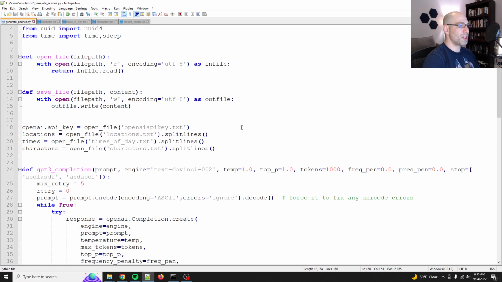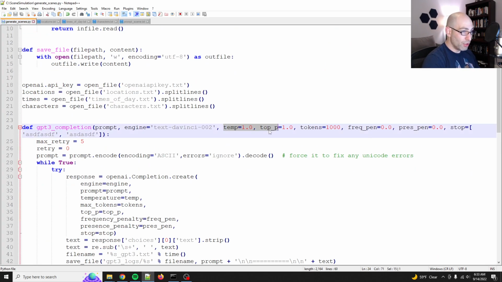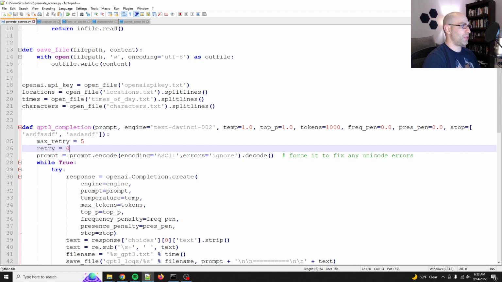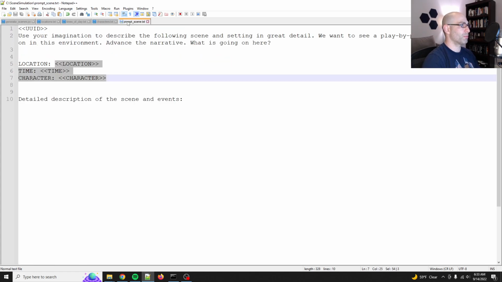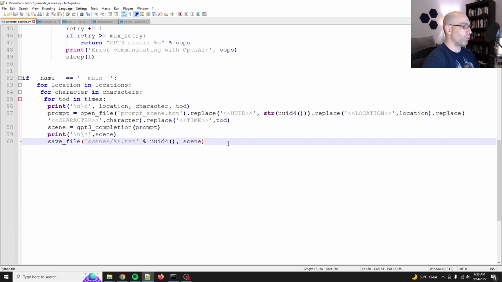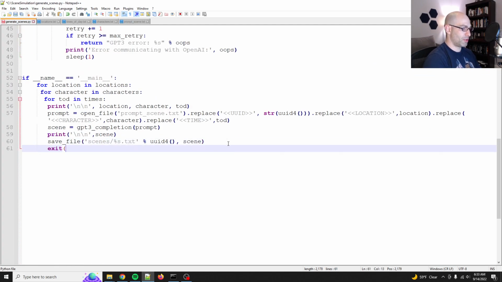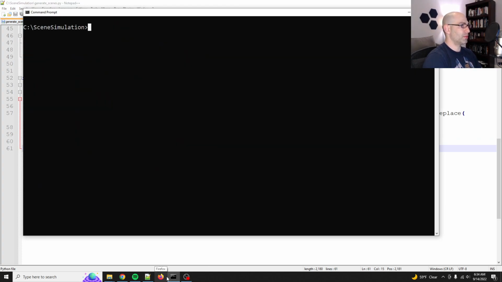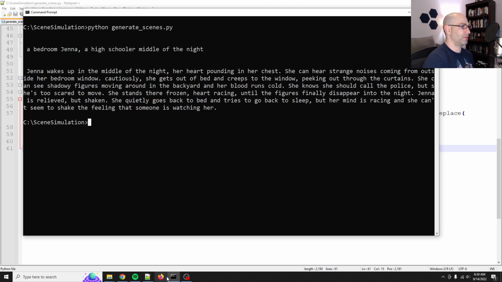So, generate scenes. I've got the temperature turned up to 1. That will add more entropy as well as the UUID. Okay, so let's run this loop once just to test it. So we'll do python generate scenes. It just says a bedroom, Jenna, a high schooler, middle of the night.